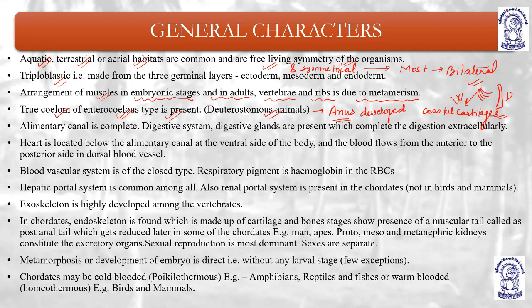In deuterostomes, first there is development of the anus, followed by the mouth. The alimentary canal is complete. The digestive system has digestive glands which complete the digestion extracellularly. So they have intracellular as well as complete extracellular digestion.